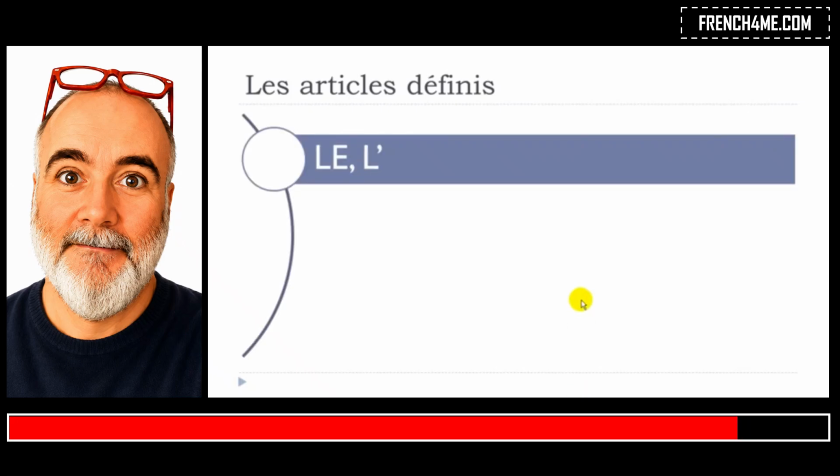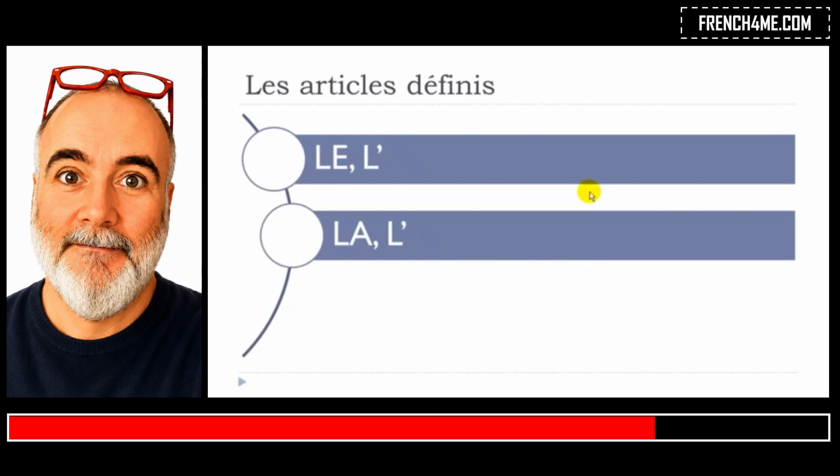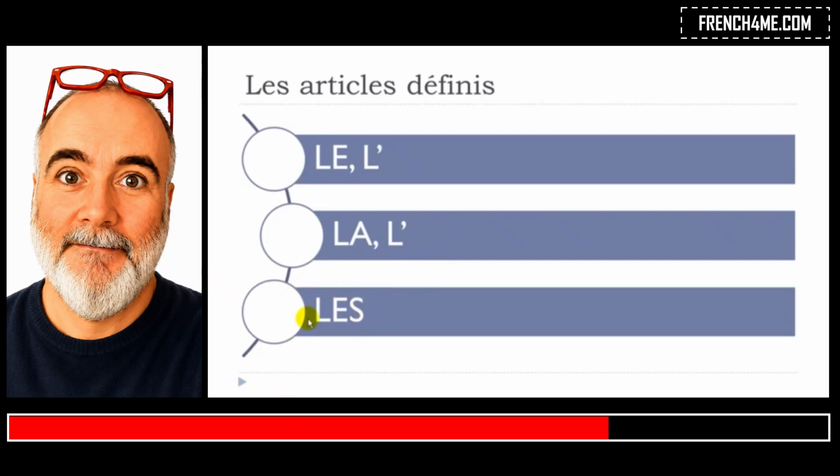And we start with the masculine form, so we've got le, okay? And then in some cases this vowel, if it's close to other vowels, so if there is a word after that starting with a vowel, in some cases it will have to disappear, okay? So you will get this L apostrophe, so that's the reason I've been writing it here, okay? But then the main form is le, okay? Then la, feminine form, la, same for the same reason, you will have this option L apostrophe as well. And then the plural form is les, okay?